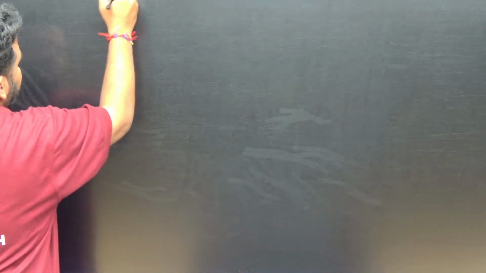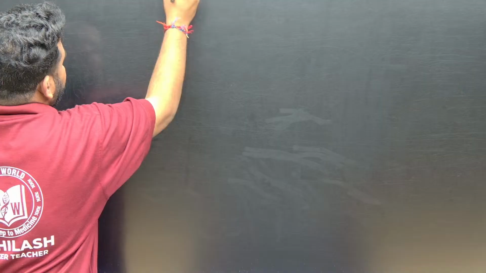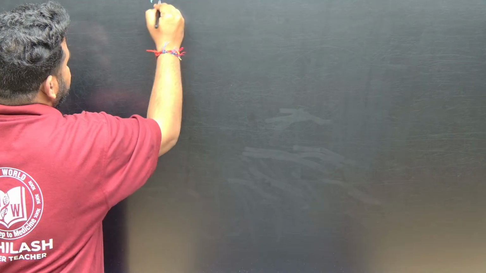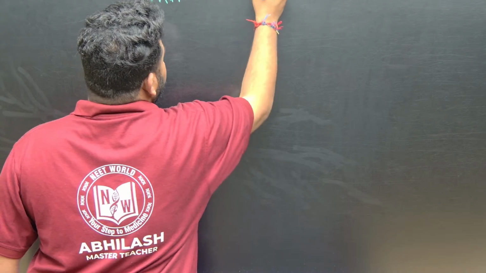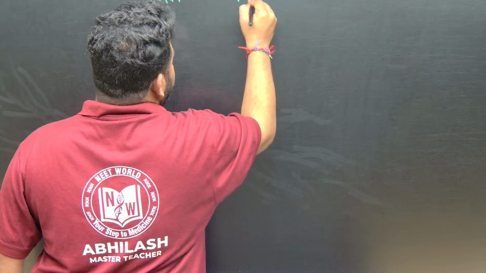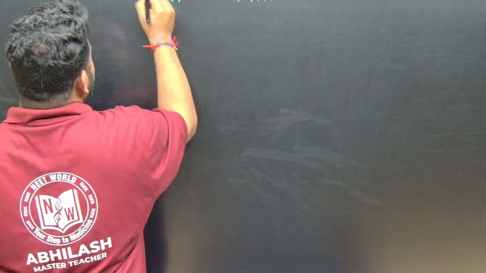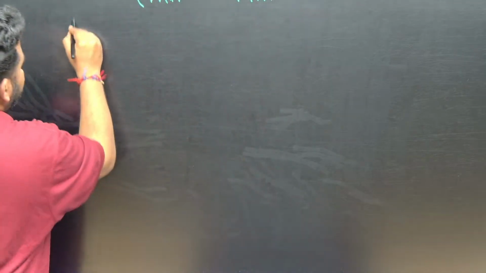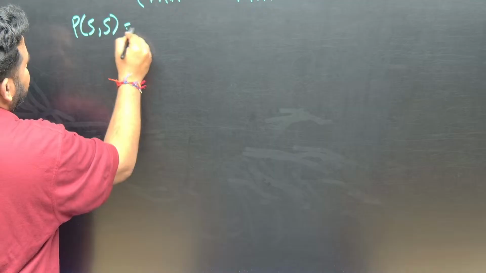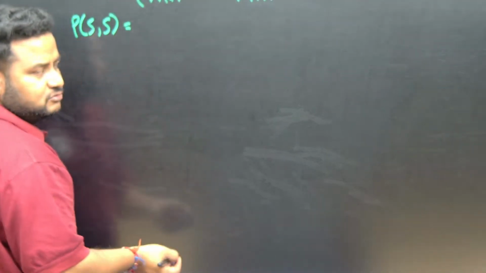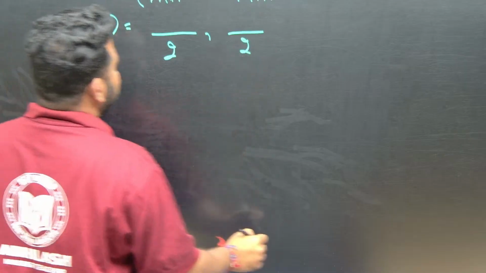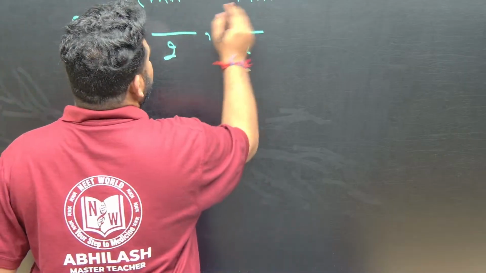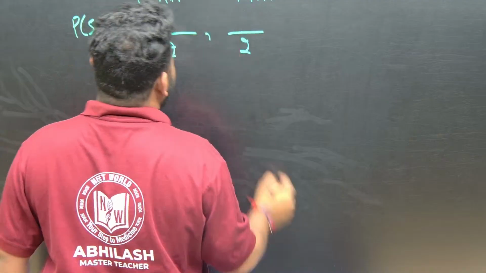P of x comma y, it carries marks. P of x comma y internally means (m x2 plus n x1) divided by (m plus n), comma, (m y2 plus n y1) divided by (m plus n). Now, P of 5 comma 5, m is 1, n is 1, so no need to worry about that. Divided by 2, here also divided by 2. So x2 plus x1 by 2.